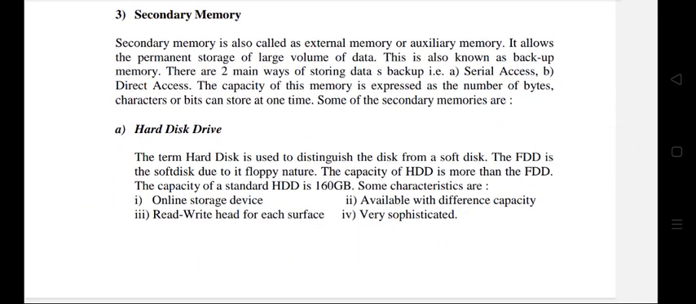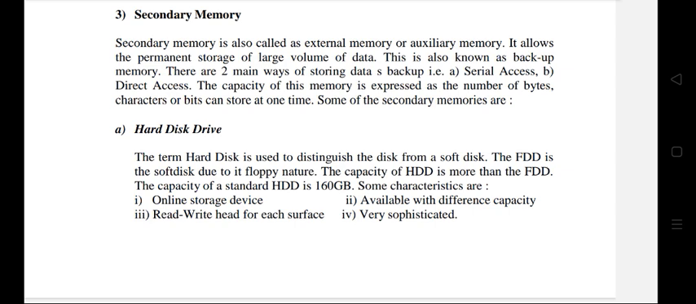Secondary memory. Secondary memory is also called external memory or auxiliary memory. It allows the permanent storage of large volumes of data. This is also known as backup memory. There are two main ways of storing data as backup, that is serial access and direct access. The capacity of this memory is expressed as the number of bytes, characters or bits it can store at one time.